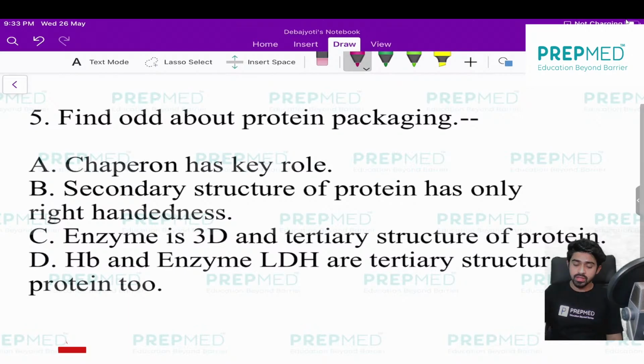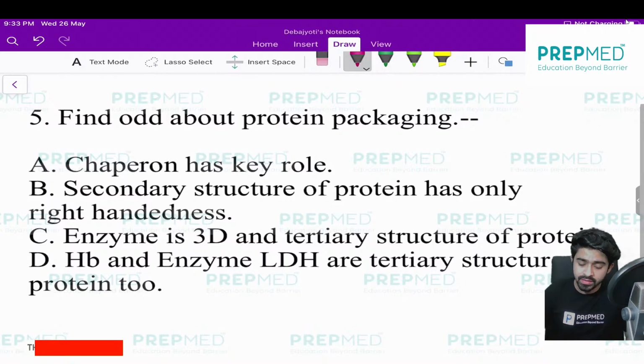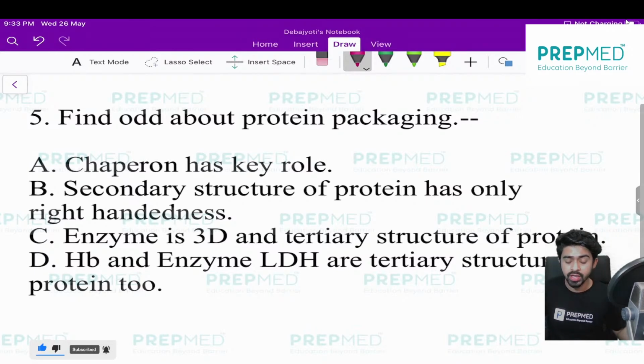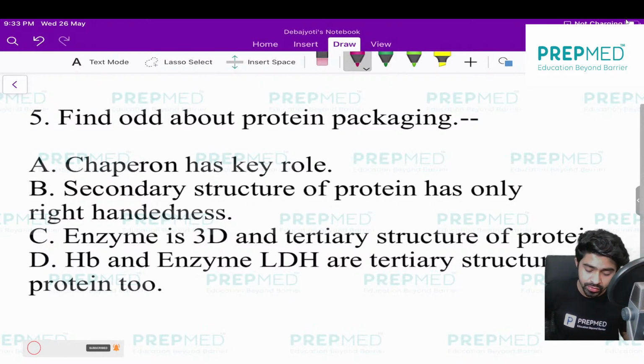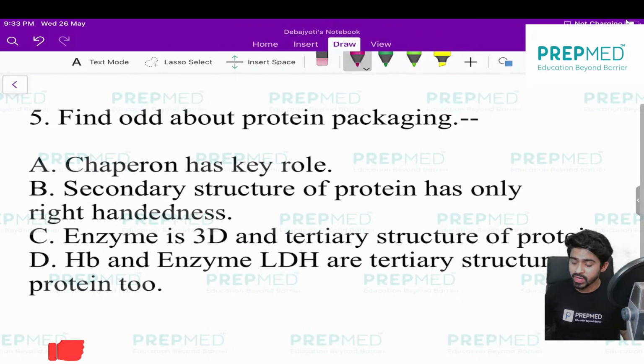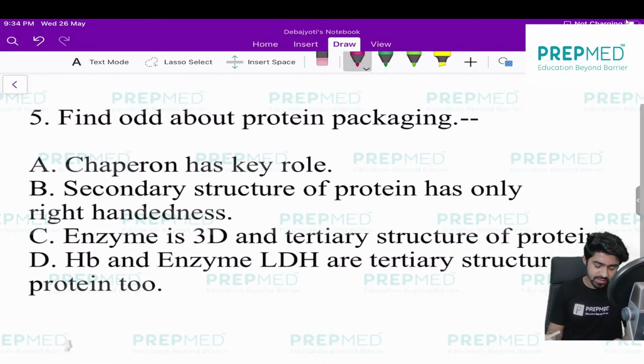Out of these four statements, three statements are correct with respect to protein packaging, but one statement is wrong. So you have to mark which one is wrong about protein packaging. People are answering already. This is a very fundamental concept, and I'm pretty sure you can answer this question nicely. Okay, so Rupsha has answered D, Shreya answered D, Arnob D, Mihir Josh D, Ombika Dash D, Sudipta D. Only D, okay. Okay, others?